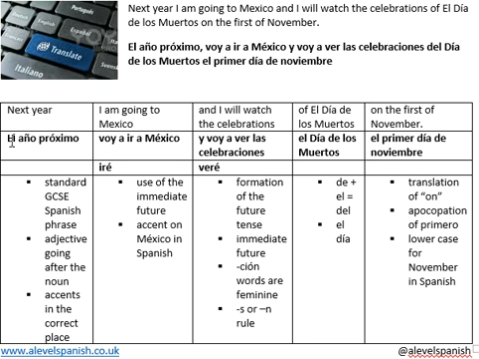So let's split this up, and the first chunk I've got is el año próximo. Now, el año próximo is the next year, and it's a standard GCSE Spanish phrase. And of course, the adjective próximo goes after the noun it is describing and is in the masculine because el año is masculine. And also note before we move on that the accents are in the right place.